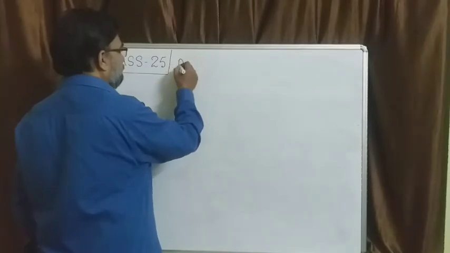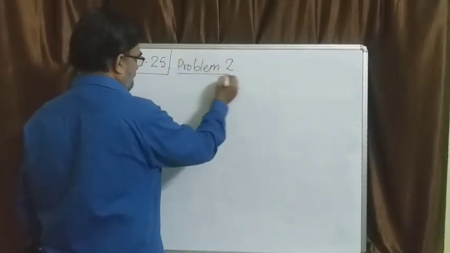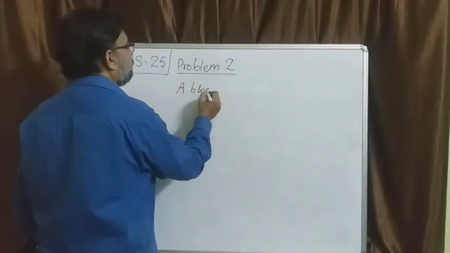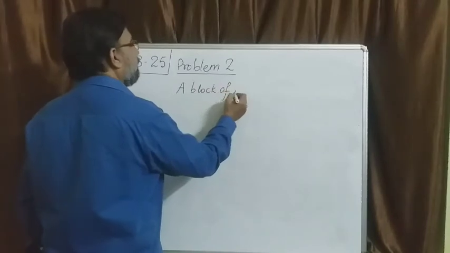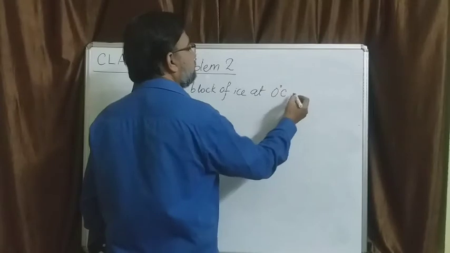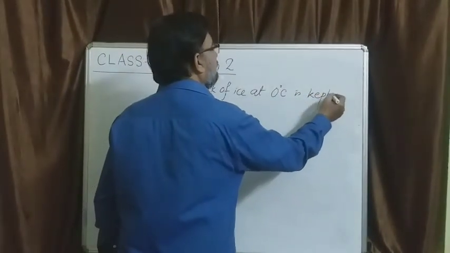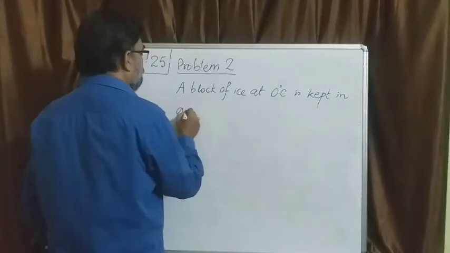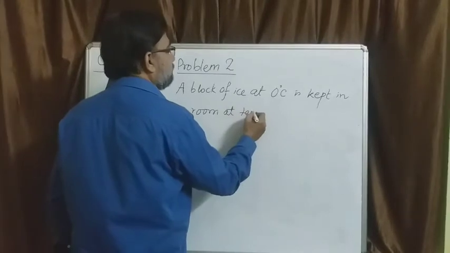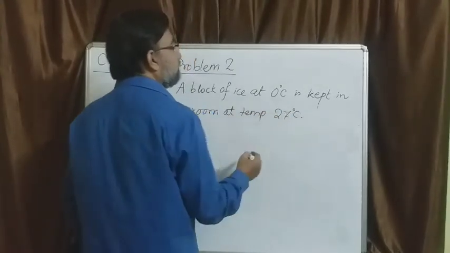Now write the problem. A block of ice at 0 degree centigrade is kept in a room at temperature 27 degree centigrade.